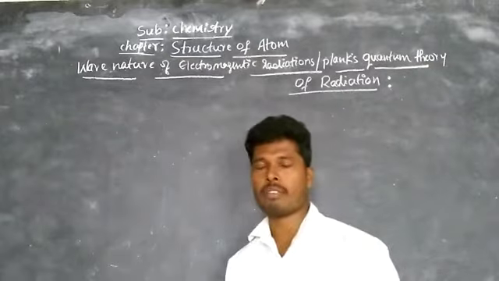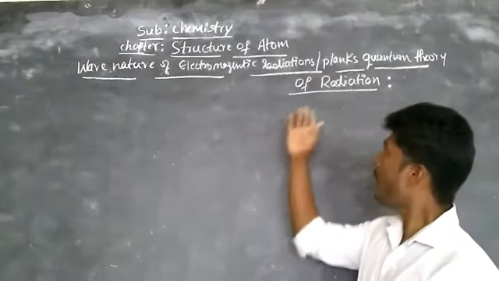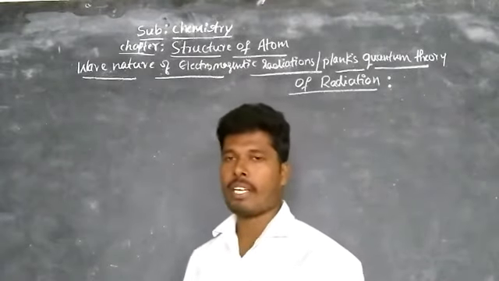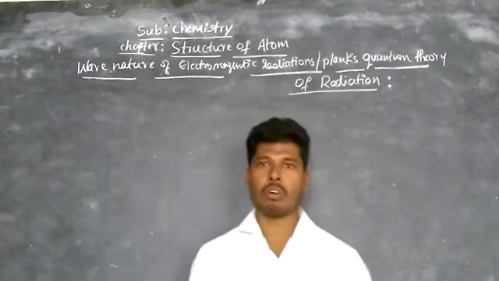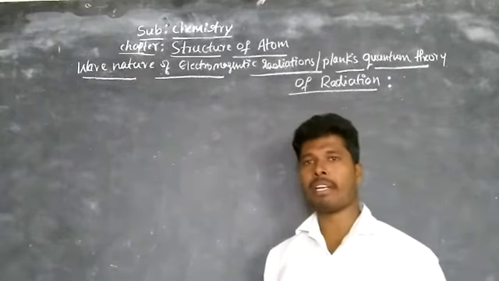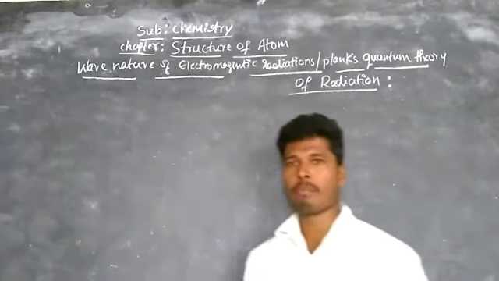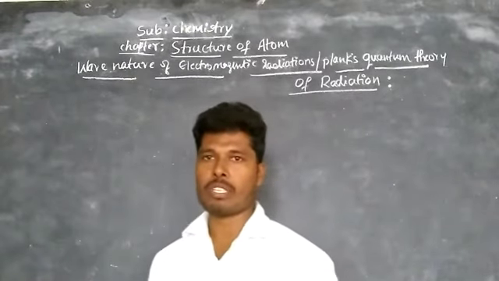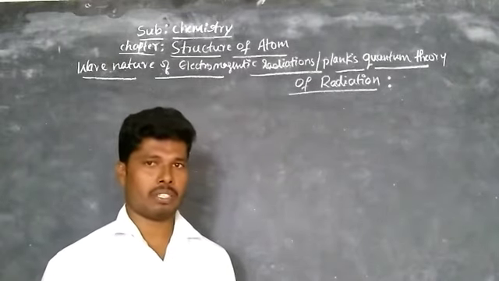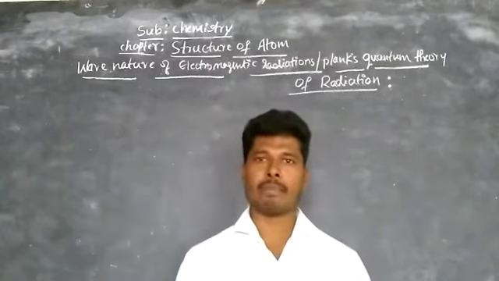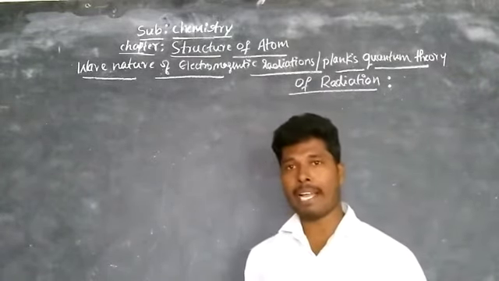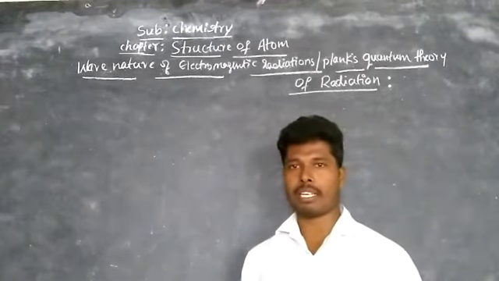The next concept is wave nature of electromagnetic radiations or Planck quantum theory of radiations. Here, the phenomena such as interference, diffraction, polarization are explained by wave nature of electromagnetic radiations, and the phenomena such as black body radiations, photoelectric effect and line spectrum of hydrogen atom could not be explained by wave nature of electromagnetic radiations. However, black body radiations, photoelectric effect and line spectrum of hydrogen atom are explained by particle nature of electromagnetic radiations.